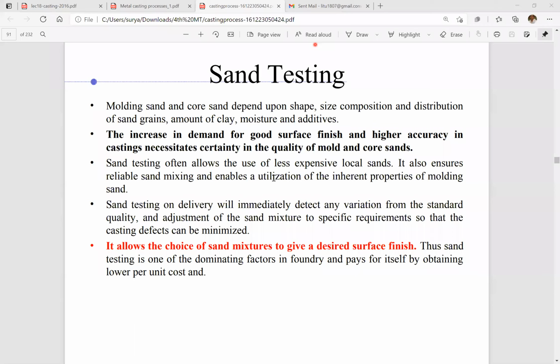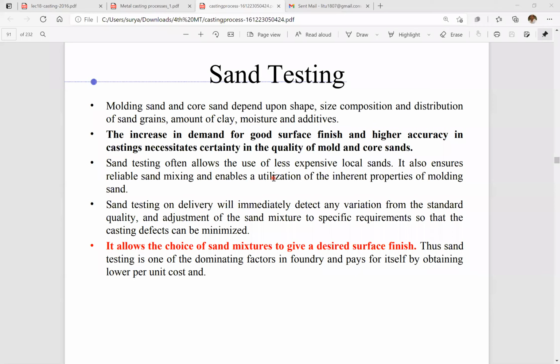If locally we have good quality sands, then why should we go for the expensive sands? After the sand testing, if we have some sands available locally and that sand passes the sand testing qualities, then we must use that. So there is no need to import or procure the sand from other suppliers. So it will save the cost.